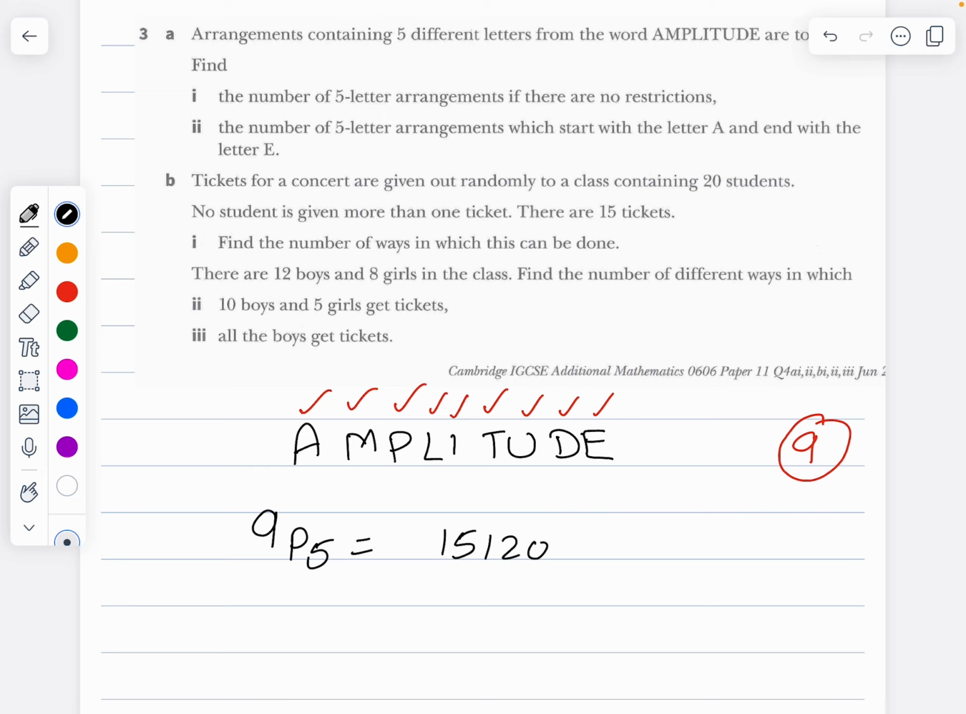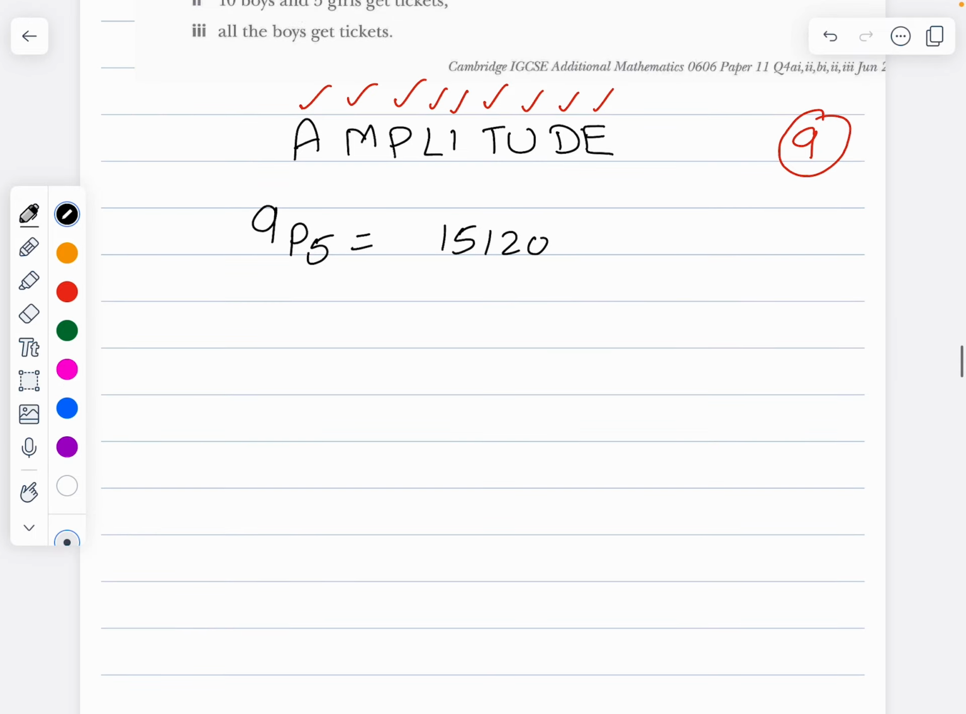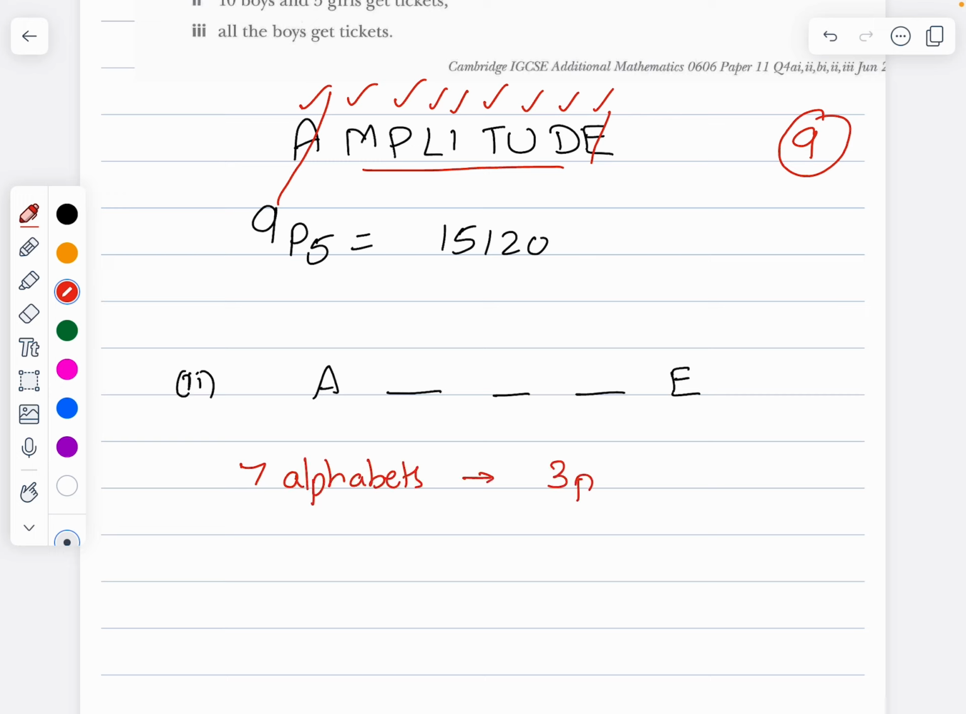The number of 5-letter arrangements which start with A and end with E. So part 2, they start with A and end with E. So A and E are taken. How many are left over now? 7 more are left over. Then out of that, I have to arrange only 3. So 7 alphabets, but how many places? 3 places. So it's going to be 7P3. 7P3 is 210.